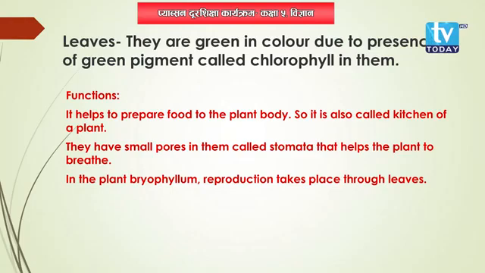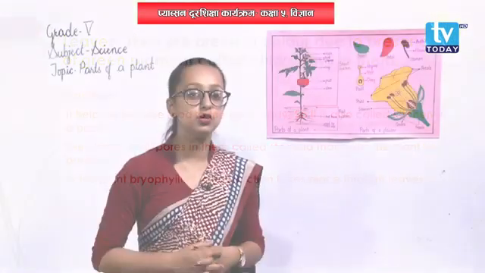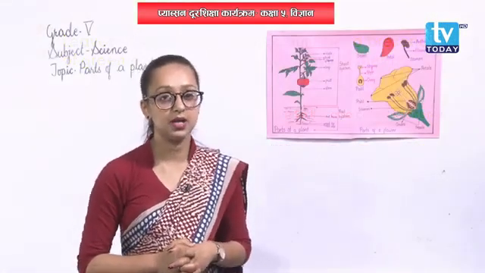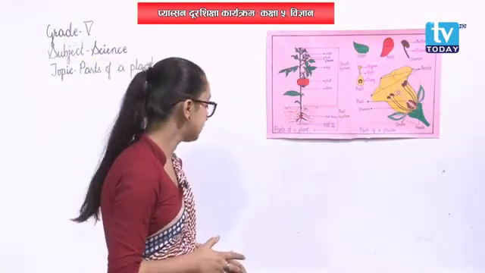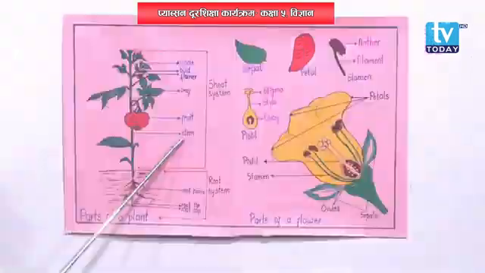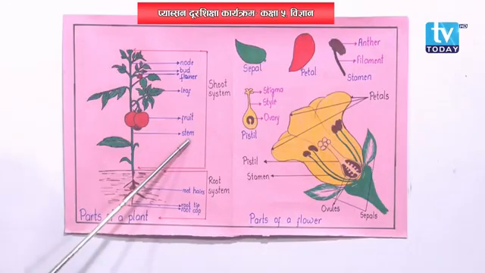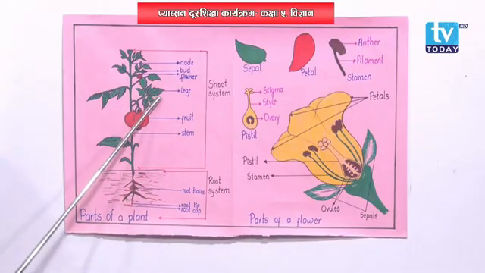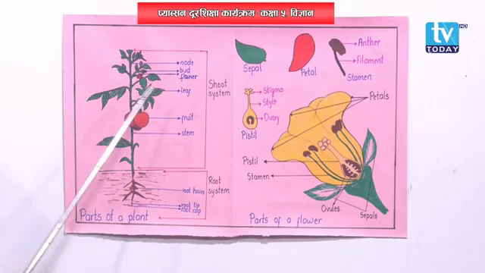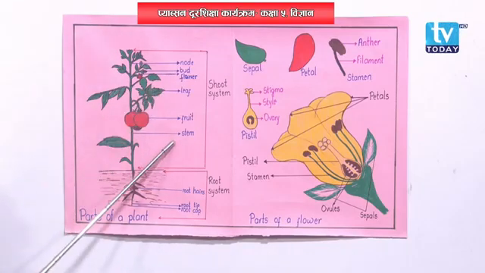Alright, okay. Which part is known as the kitchen of a plant? Leaves are known as the kitchen of a plant. Why? Because they help to prepare food for all the parts of a plant. And while discussing the stem, I had told you that the stem helps to transport the food prepared by leaves to other parts of a plant, isn't it?